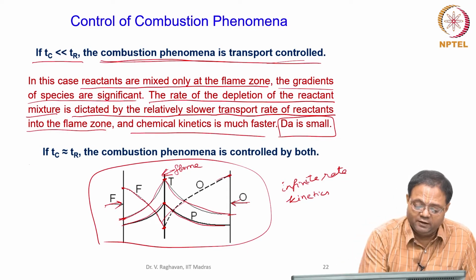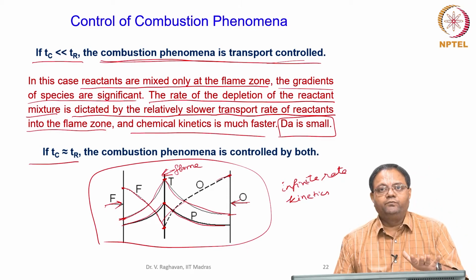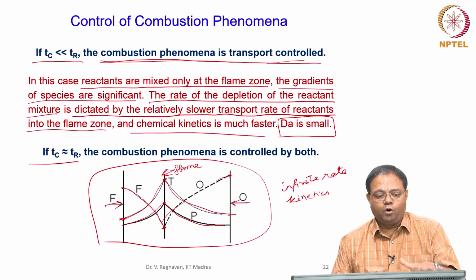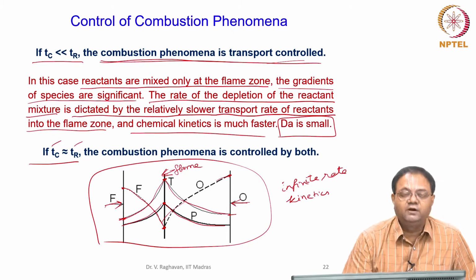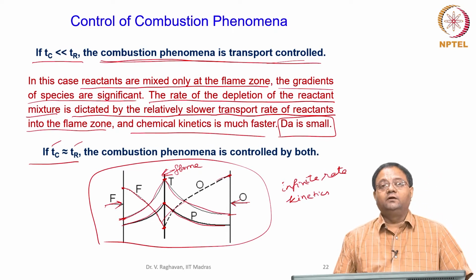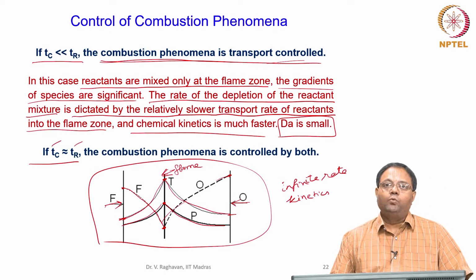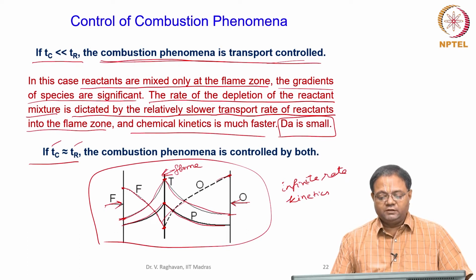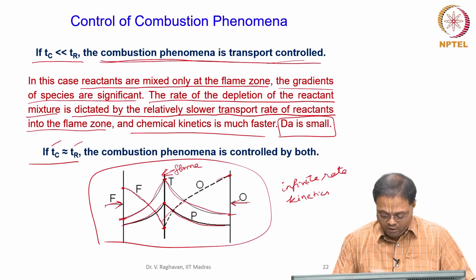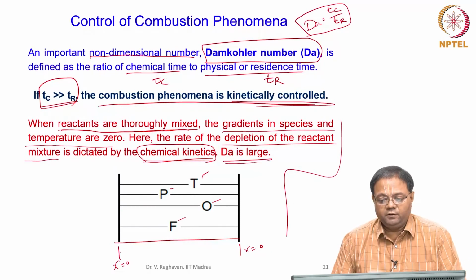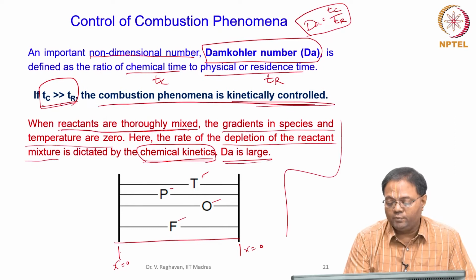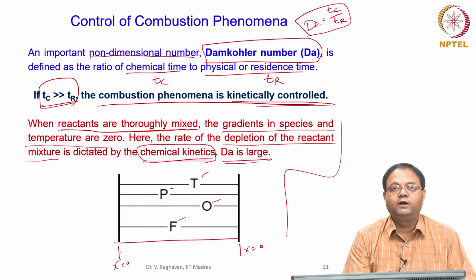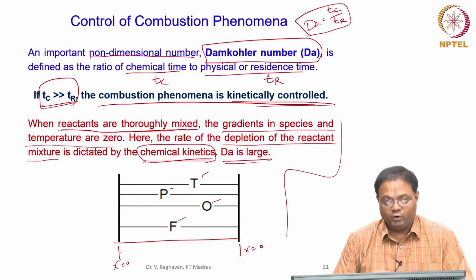The third category is the category where both terms are of the same order, the chemical time Tc and the residence time Tr are of the same order. Then you cannot neglect anything, both are important. That is the third phenomena. So, here Tc is much greater than Tr, the Damköhler number is very large and it is fully kinetically controlled, one extreme.